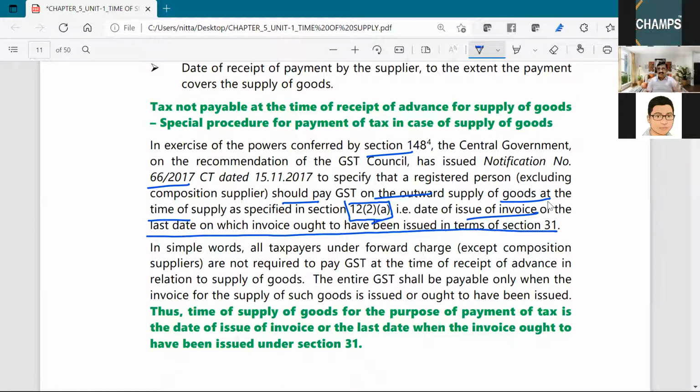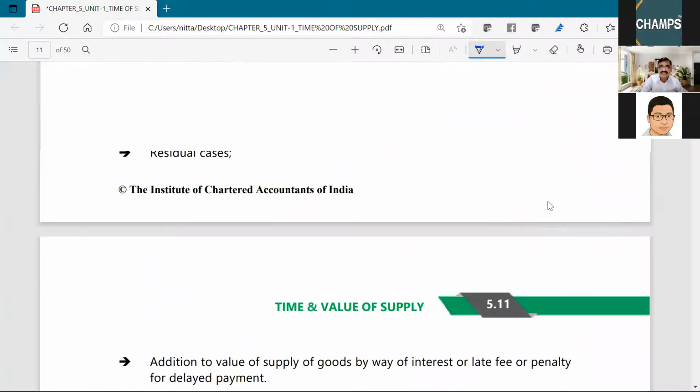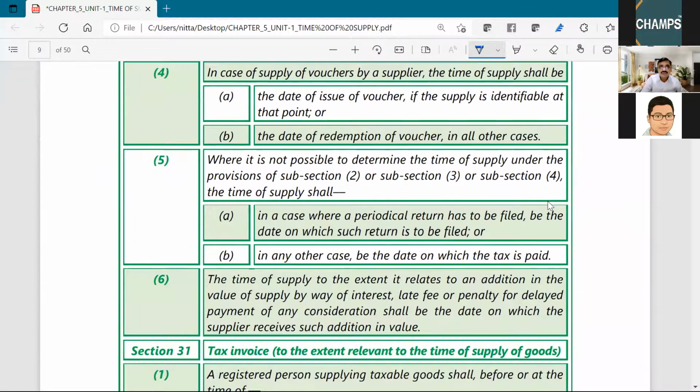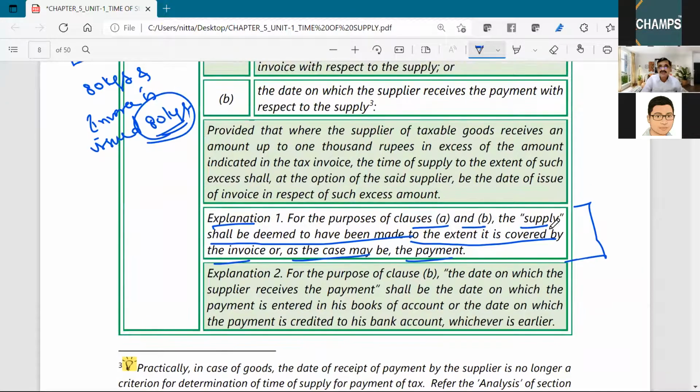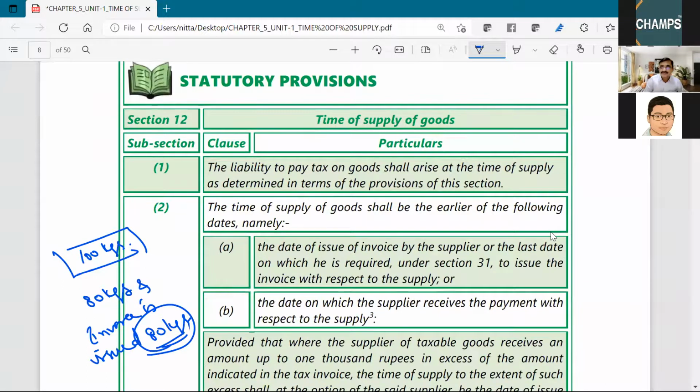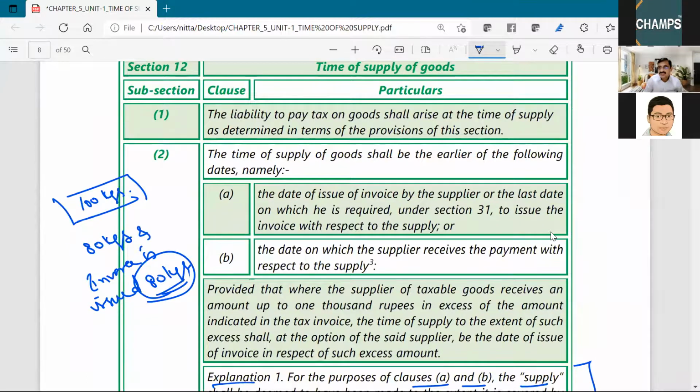So what is the significance? The significance is that date of payment should not be considered. You have to consider only 12(2)(a) only. What is 12(2)? 12(2) is with regard to supply of goods, forward charge.